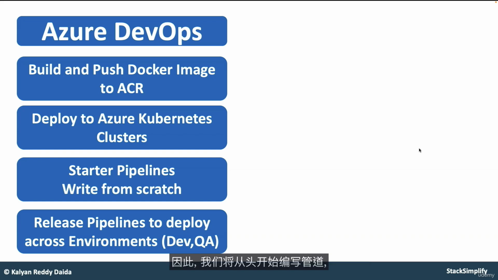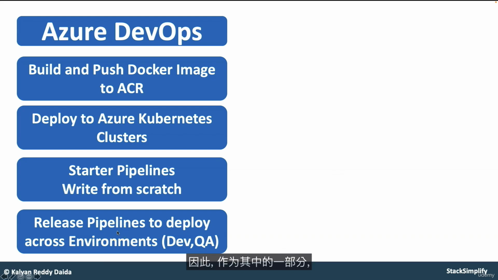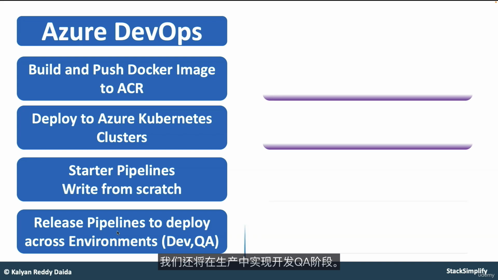So we are going to write the pipelines from scratch, which is nothing but from starter pipelines onwards, we are going to write it in 5 phases. And after completing the CI pipelines, which is nothing but continuous integration pipelines, we are going to move on to continuous delivery or deployment pipelines, which are nothing but release pipelines. As part of that, we are also going to implement dev, QA, staging, and then production environments.